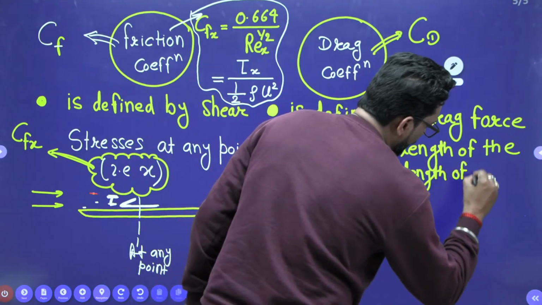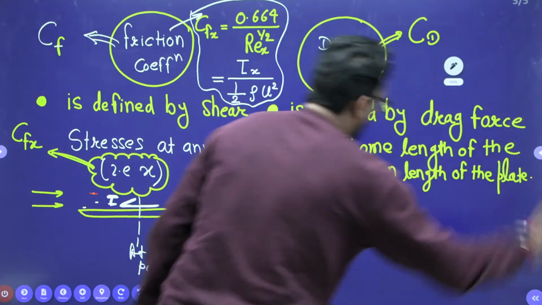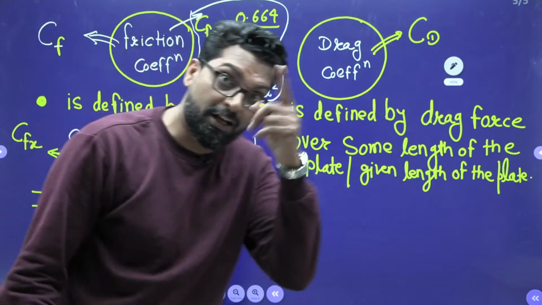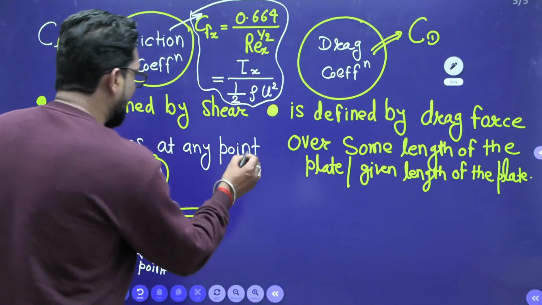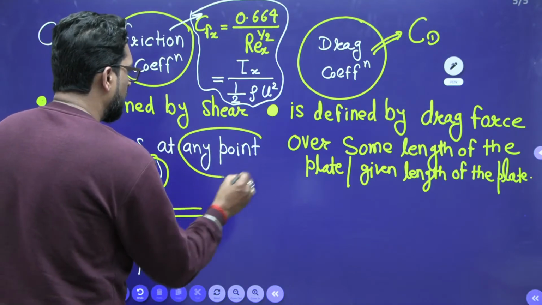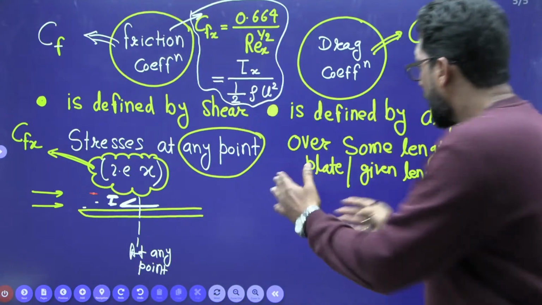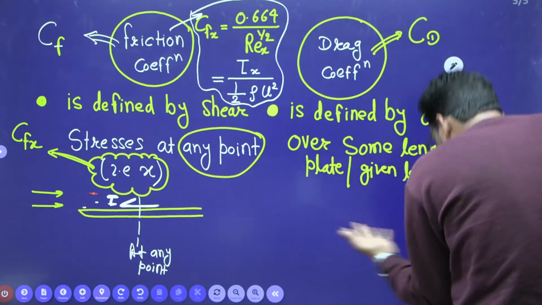This is very important, I am telling you. See, it is defined by the shear stress at any point, but it is defined over the given length. That means if you find the drag coefficient, you have to find the total length.